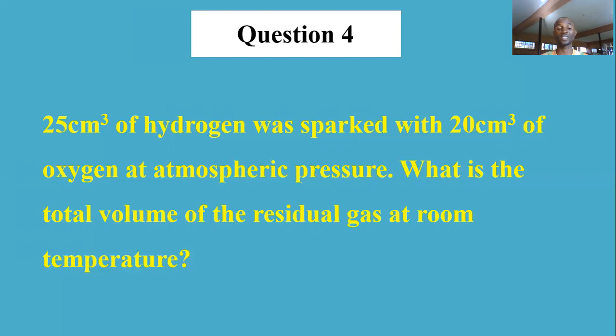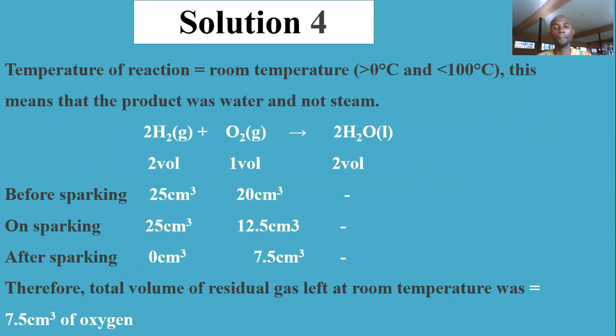Still remember, the question still carries hydrogen and oxygen. That is the beginning point. And with that, you will now ratio their volumes and know what the residual gas is in the particular question given to you. All right, let's take a look at it and get it solved. He said at room temperature, definitely the temperature is below the boiling point of water. It's less than 100 degrees Celsius, meaning that the product should not be steam. It should be water.